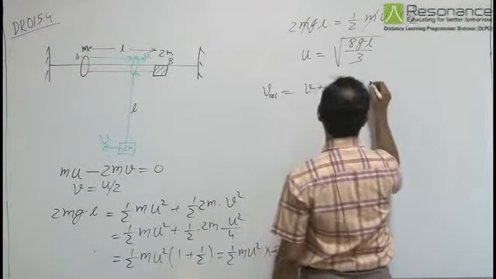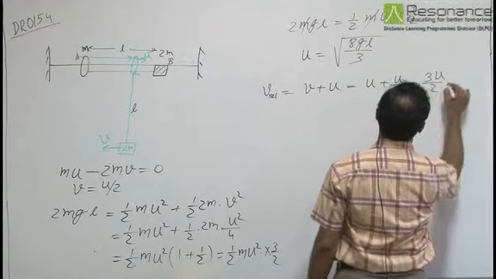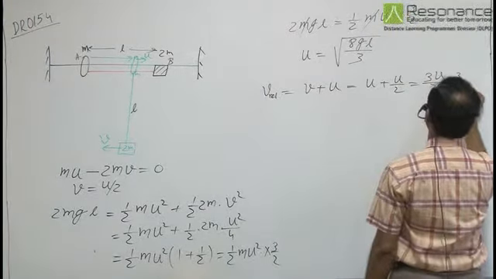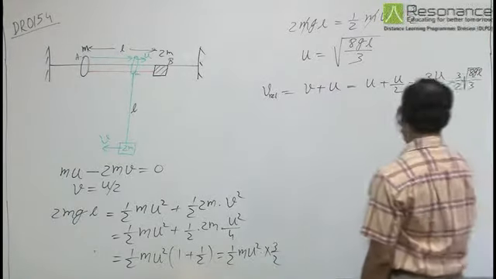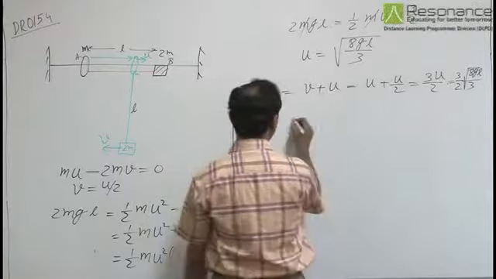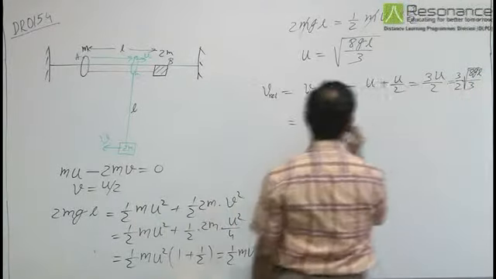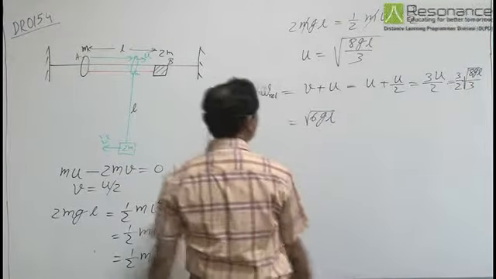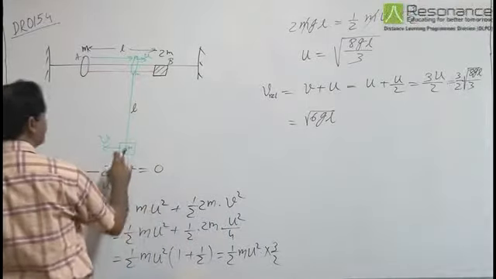That is equal to u plus u by 2, or 3u by 2, which equals 3 by 2 under root 8gl by 3, or under root 6gl. So this is the relative velocity when the string becomes vertical.